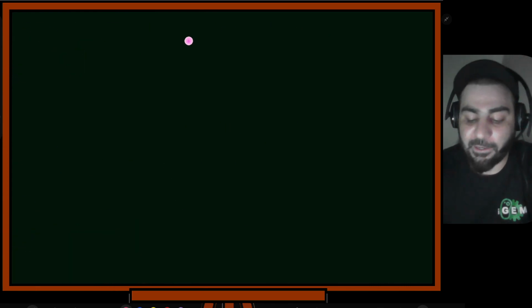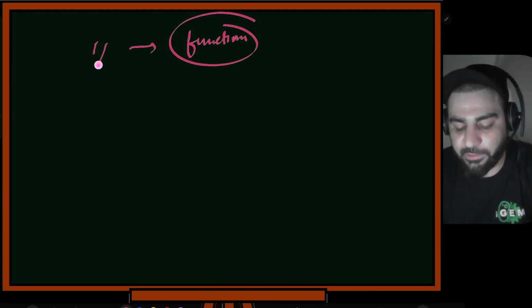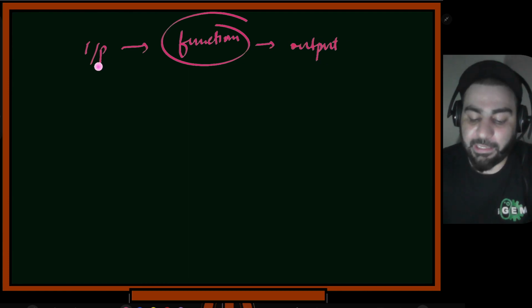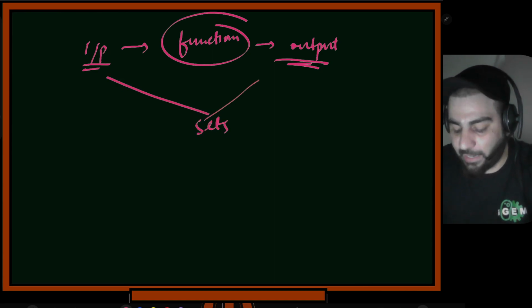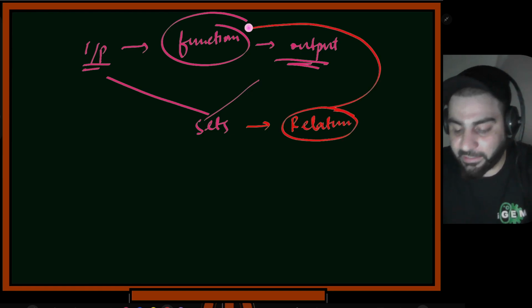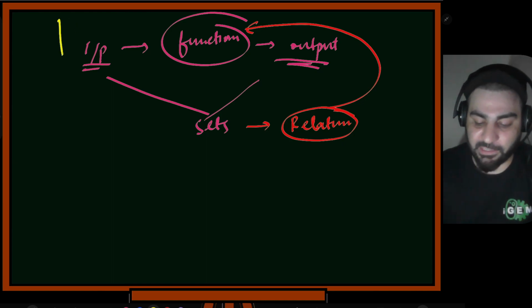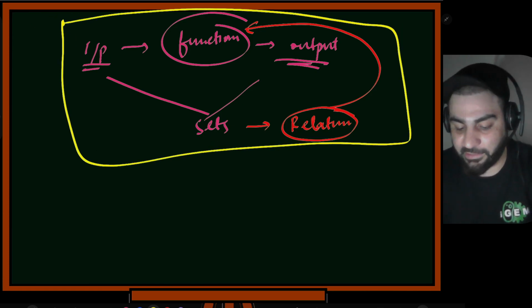Going back, just to summarize whatever we have studied so far: we discussed what a function is. A function takes an input, and it gives us an output. Then we defined what are called sets. And then we had a discussion on sets in which we defined what a relation is. And from this relation, we came up with what a function is mathematically. So this is all in all what we discussed today.